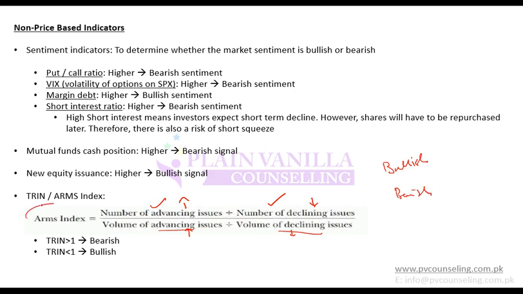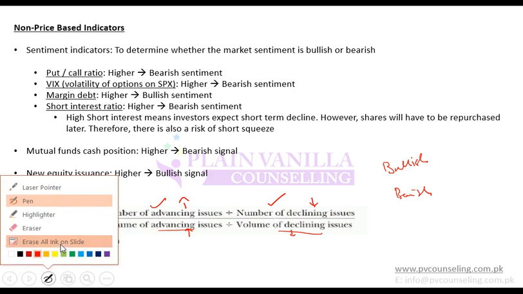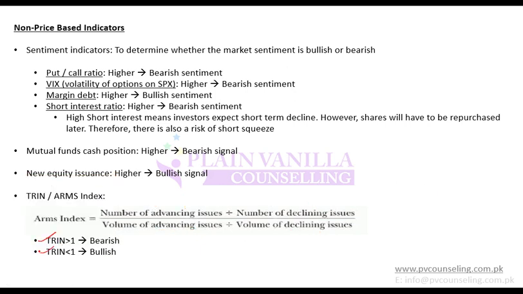So this is known as the Arms Index, and another name is TRIN. If this TRIN or Arms Index is greater than 1, that is bearish. If it is less than 1, that is bullish. So remember this: greater than 1 bearish, less than 1 bullish.